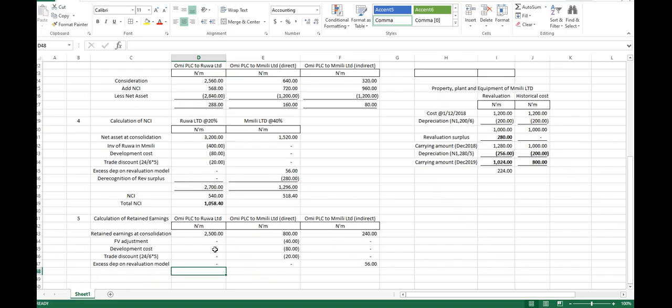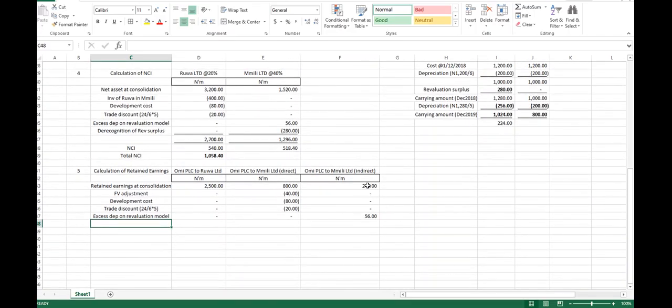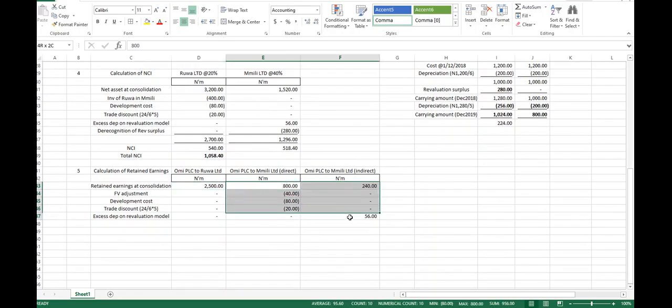Well, with you, sir. Okay, so our retained earnings now, right? We've done all of this. Now, don't forget the information we are picking is at the date of consolidation. The 240, 800, and 500 is the retained earning for these people we are picking.